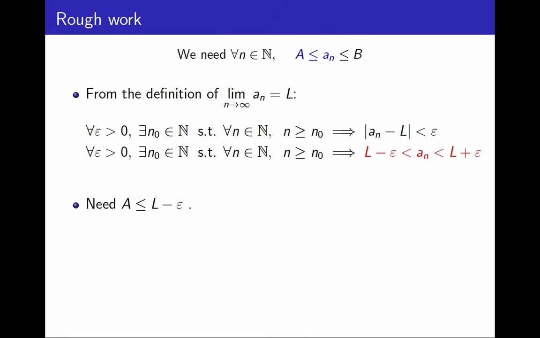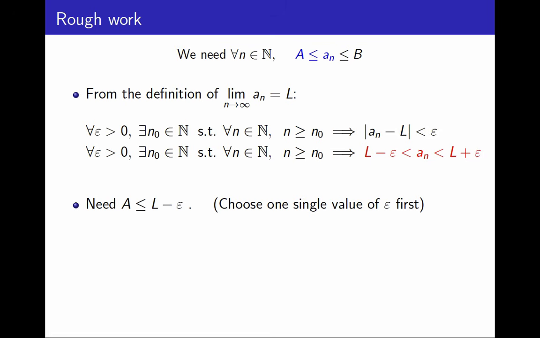However, there are two subtle points here still to observe. First, for this to be part of a rigorous proof, before I do anything, I'm going to need to choose one single value of epsilon. This big statement is true for every epsilon, so it will be true for my favorite choice. For example, I'll take epsilon equals 1 for simplicity, but I need to fix epsilon, otherwise this makes no sense.